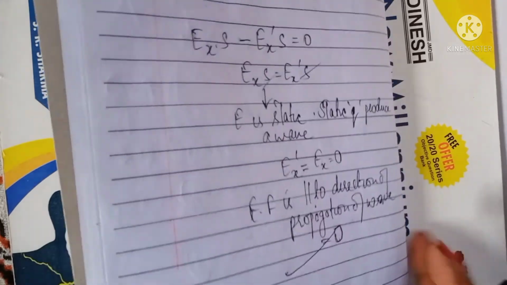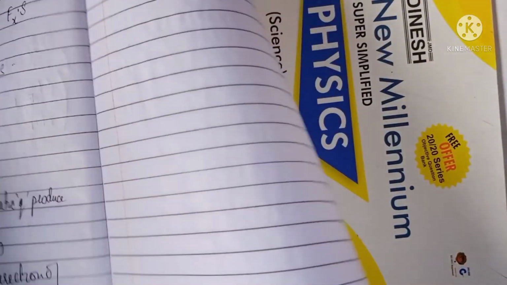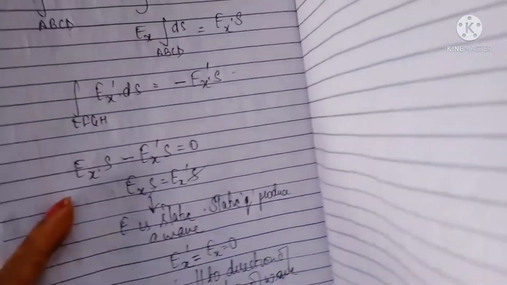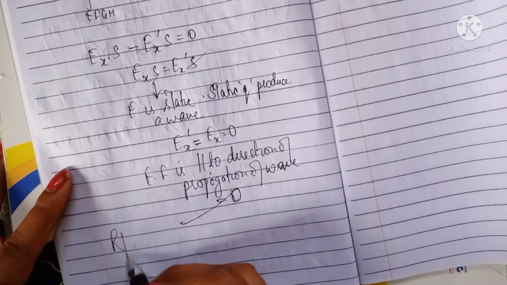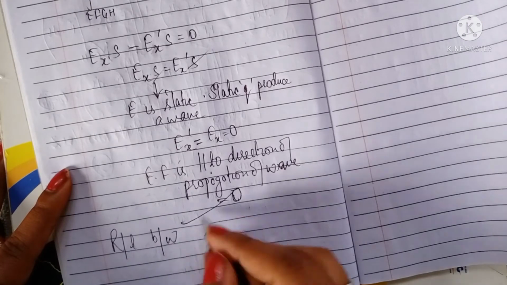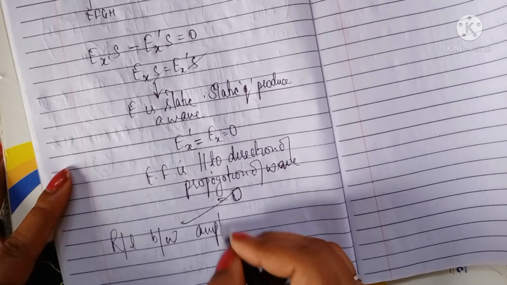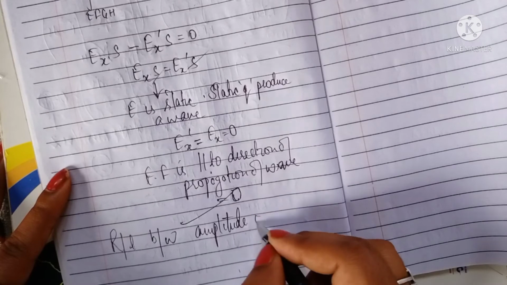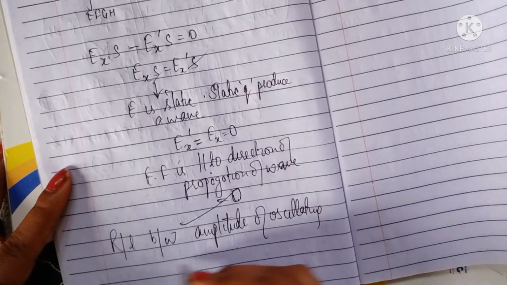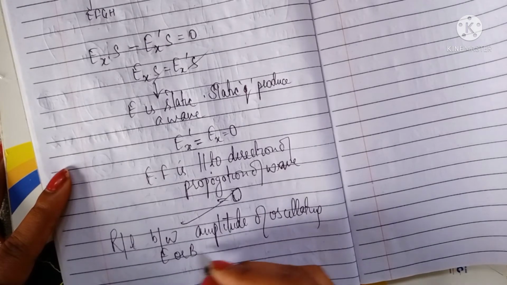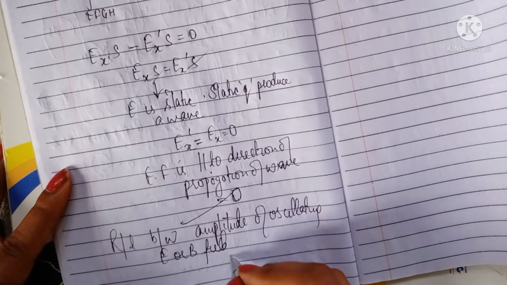Okay, next is your relation between amplitude of oscillating electric and magnetic fields.